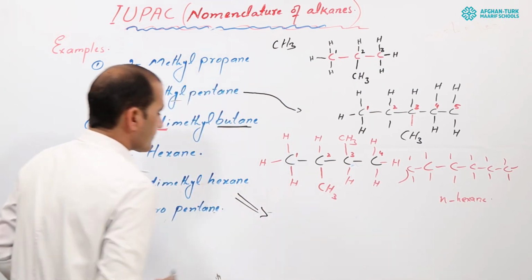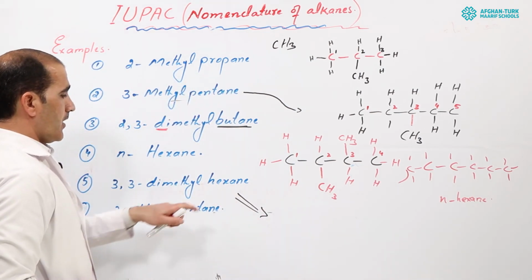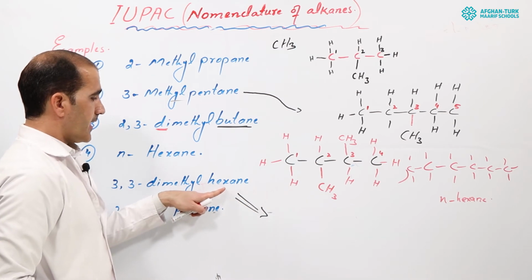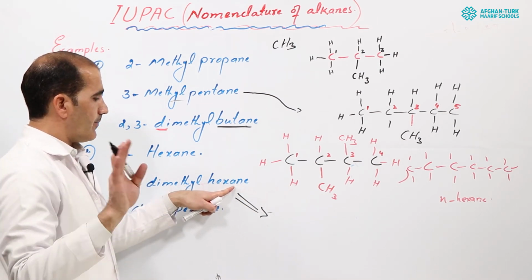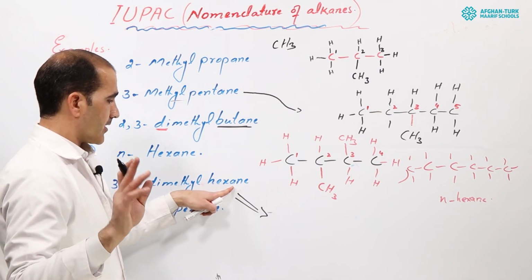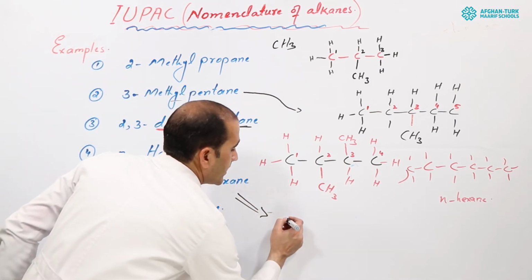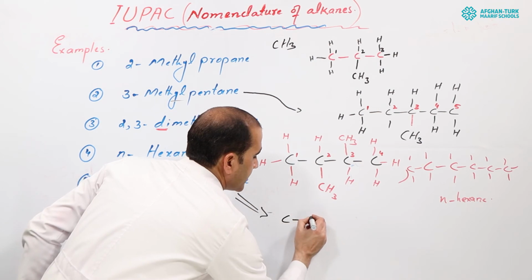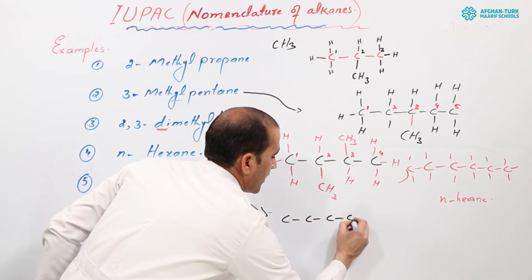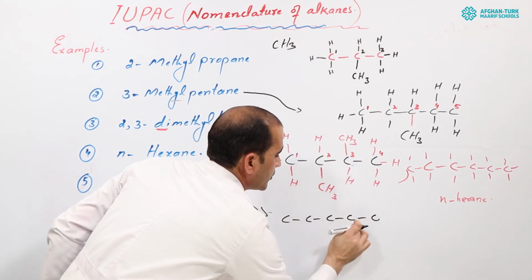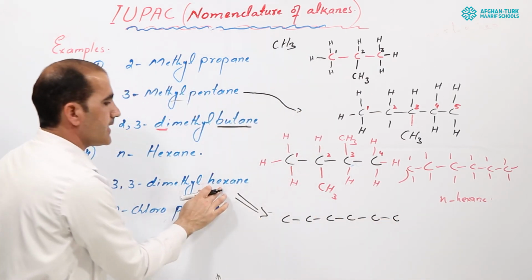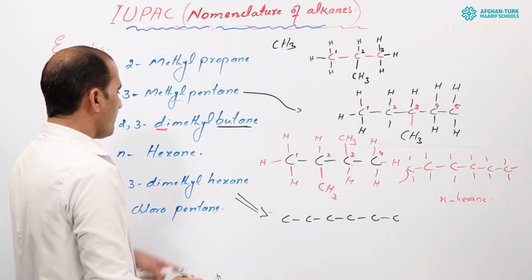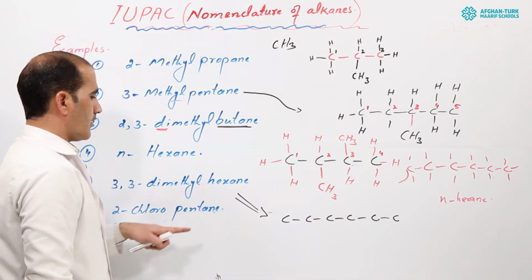Look at here, my dear students. First of all, you should think about this hexane. Hexane means that "ane" is at the end, so it means there will be only single bonds between carbon-carbon atoms, okay? Between all the carbon-carbon atoms. So carbons 1, 2, 3, 4, 5, and 6. Because hexane means 6 carbons, okay? And single bonds among all of them.